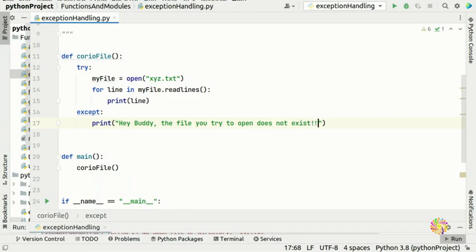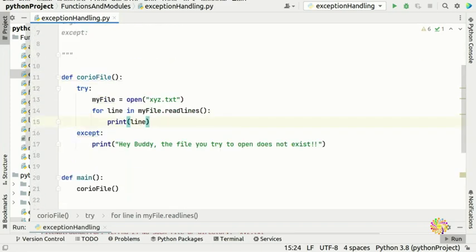You can put a smiley face or some sort of funny message here. If the user can't open this file, then we're going to see this message.